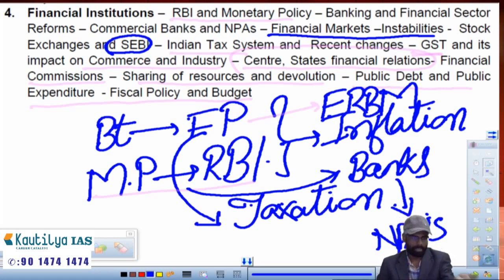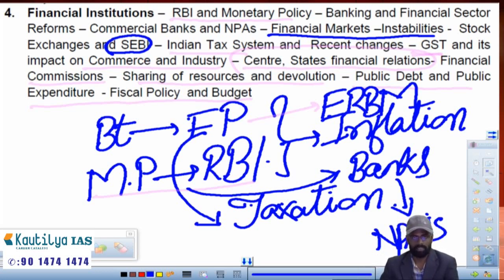This comes after the second unit. In the second unit, mostly you will be dealing with national income and its different components. In the fourth unit, we'll be discussing how the government is influencing the economy and how the RBI is taking steps. And apart from the RBI and government, there are financial institutions like SEBI or the stock exchange, how they are affecting it, and whether any financial crises are happening or not, and the relation between the center and states when dealing with finance, when dealing with the taxation system.